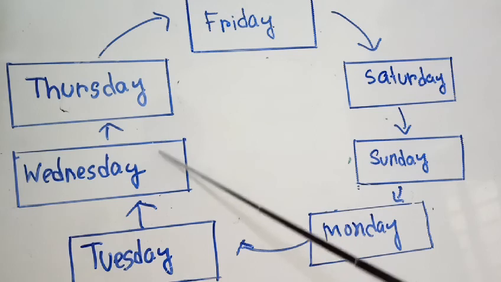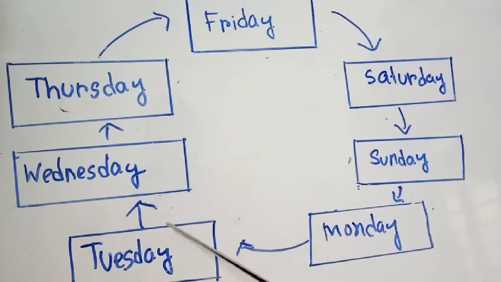Before Thursday comes Wednesday. Before Wednesday comes Tuesday. Before Tuesday comes Monday. Before Monday comes Sunday. Before Sunday comes Saturday. Before Saturday comes Friday.